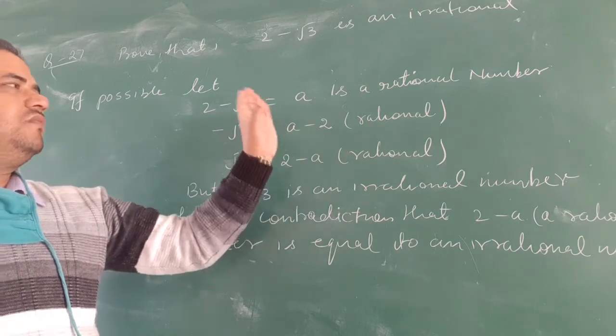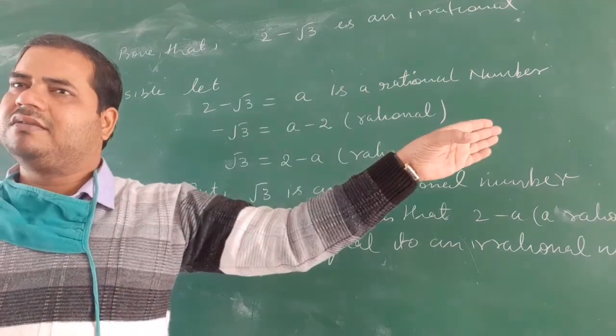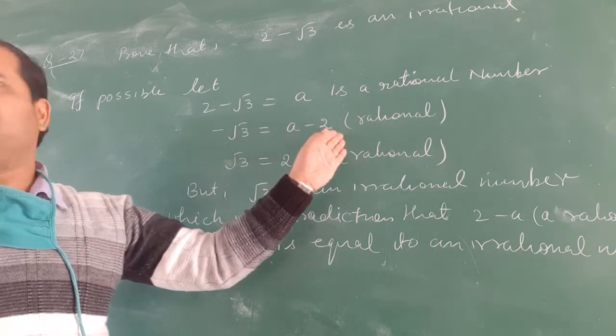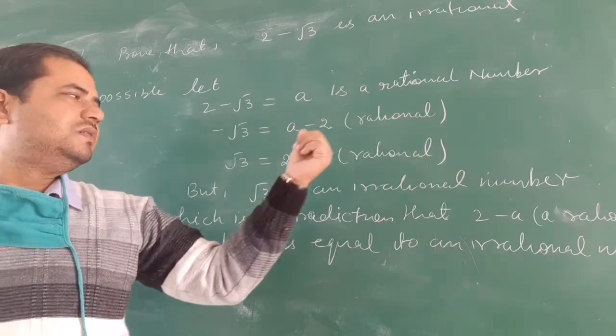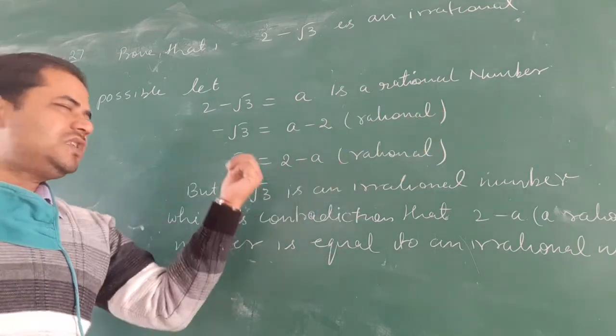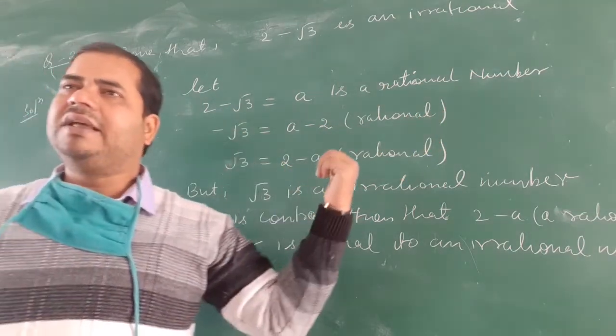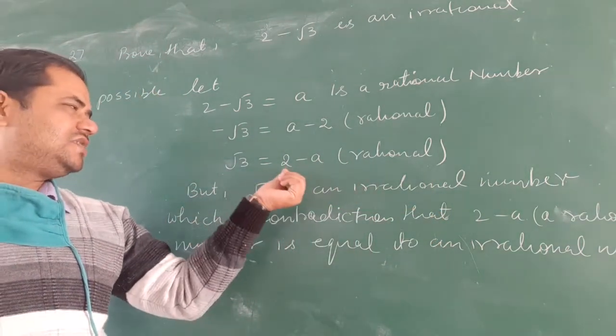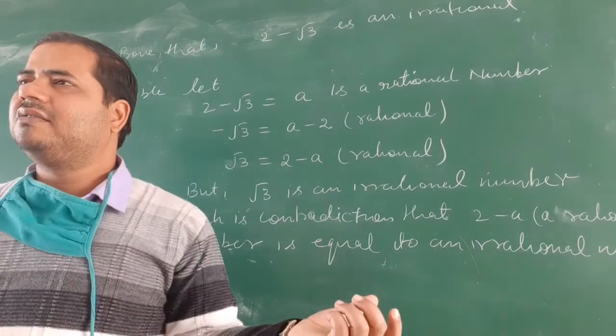Concept is that we have to suppose this is a rational number. Being a rational, then 2 is transferred that side, then a minus 2 is also a rational number. 2 minus a is again a rational number, but 2 minus a is equal to root 3. Root 3 is given irrational number. So how can 2 minus a, a rational number, be equal to an irrational number?